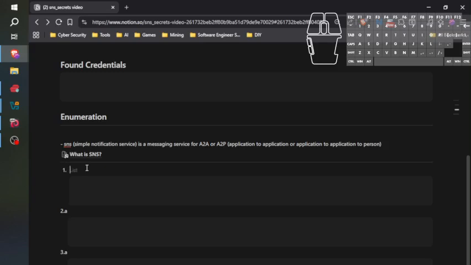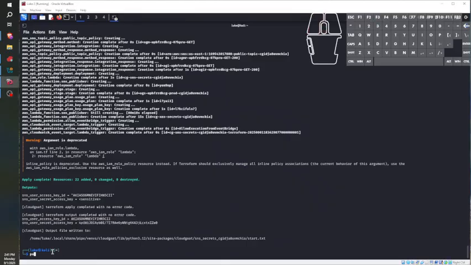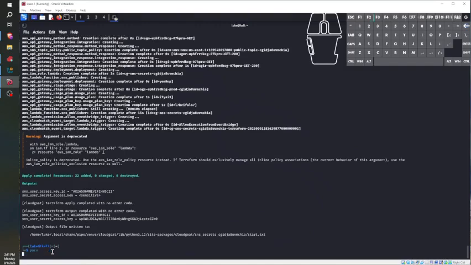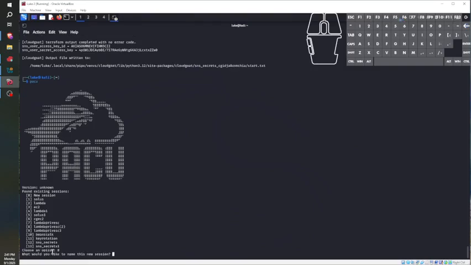So the first thing we're going to do is open Pacu and set keys. If you already have Pacu downloaded, this is how you open Pacu. Pacu, and we're going to do a new session.